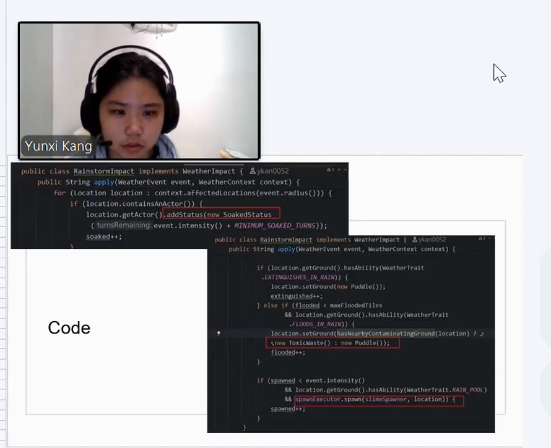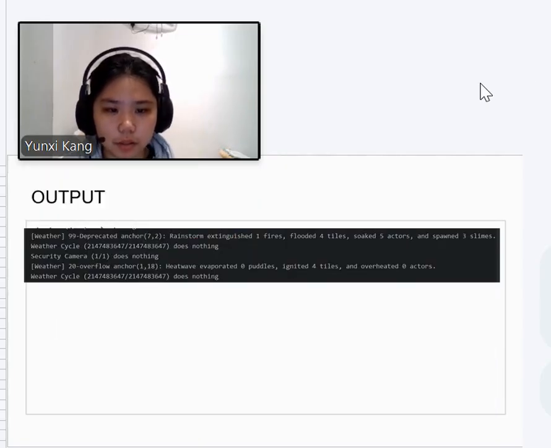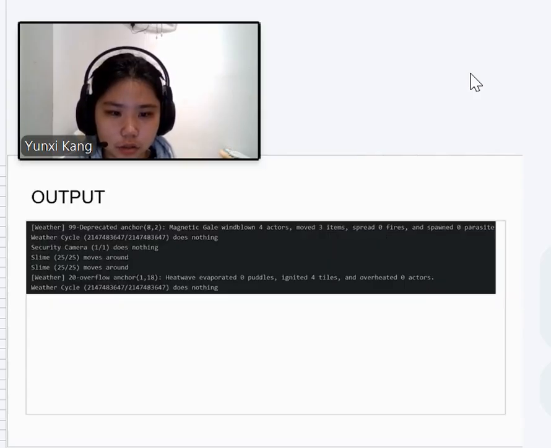RainstormImpact extinguishes fire, flows terrain into puddles or toxic waste, applies soaked status, and can spawn slimes. This shows the output when a rainstorm happens. MagneticGaleImpact applies wind-blown status, moves items downwind, suppresses fire, and can spawn parasites from gale reaction winds. This shows the output when a magnetic gale happens.